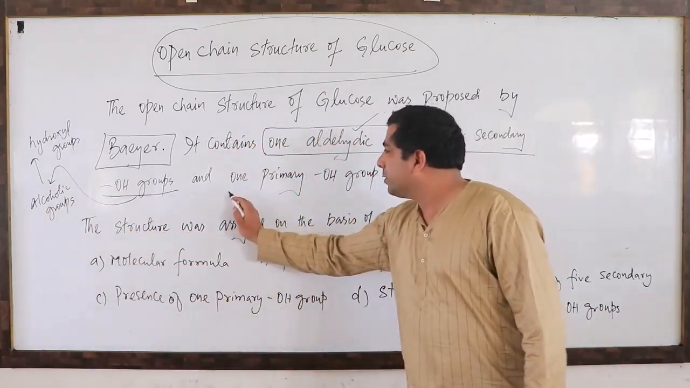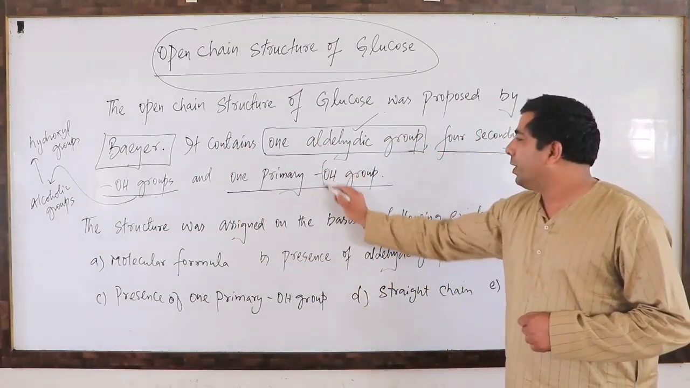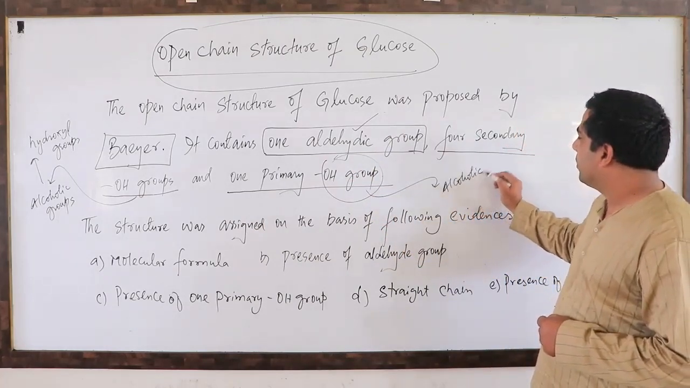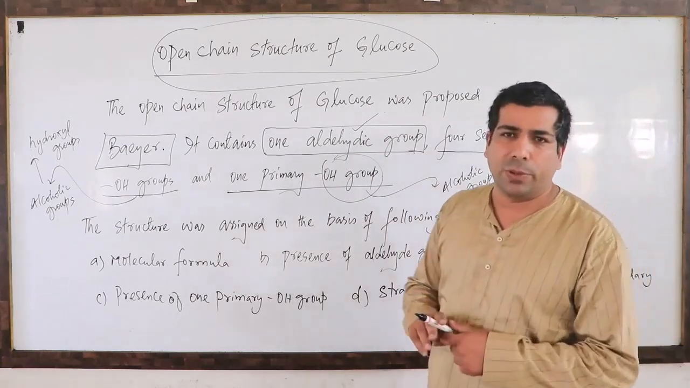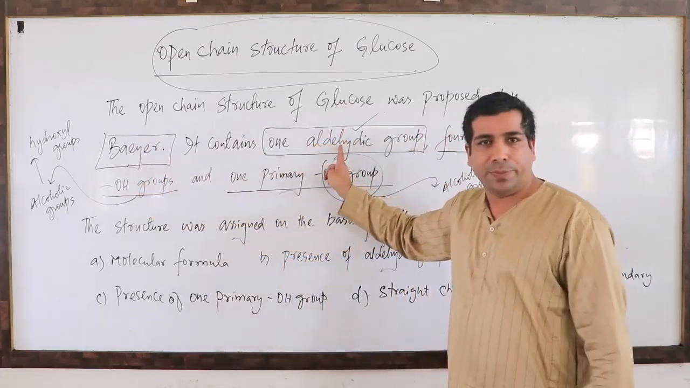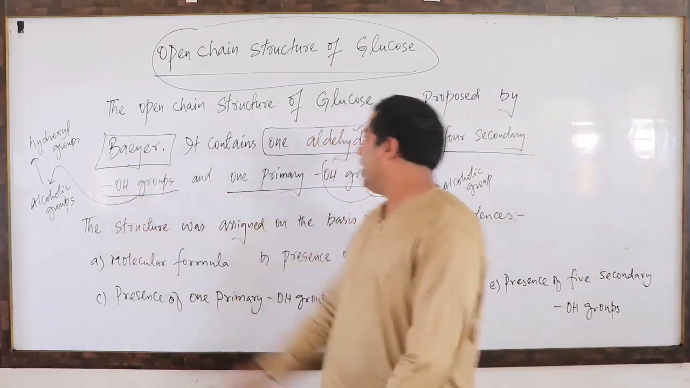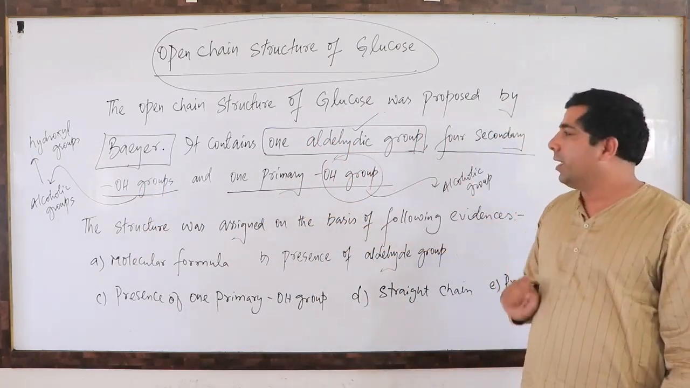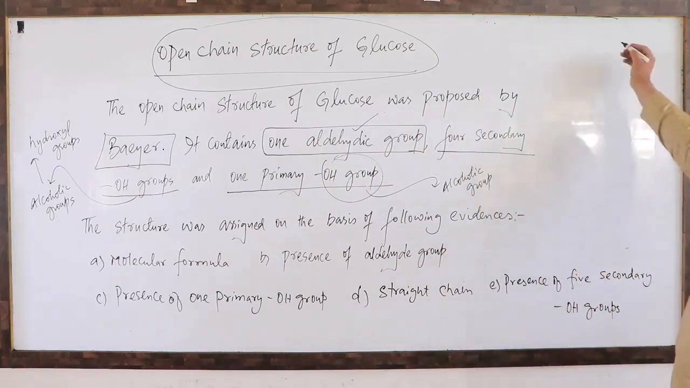And my dear friends, we have one primary OH group, and obviously this OH group is again an alcoholic group, or you can say hydroxyl group. So our open chain structure of glucose, which was proposed by Bayer, has one aldehyde group, four secondary OH groups, and one primary OH group. Okay, I hope you have understood. Let me show you one structure here.